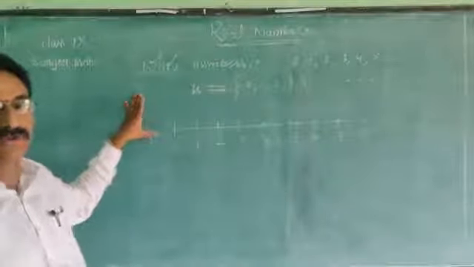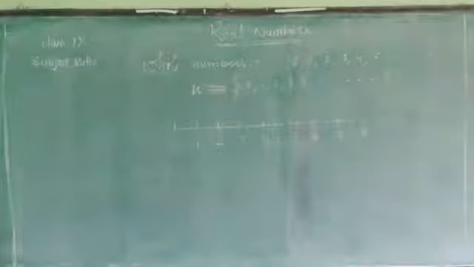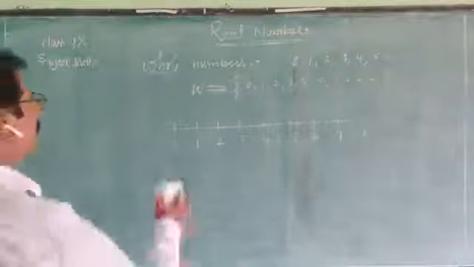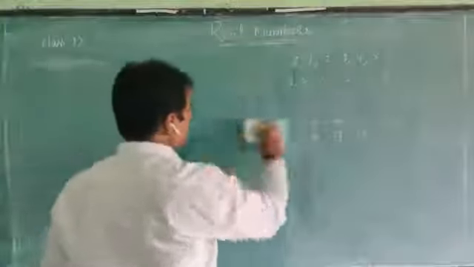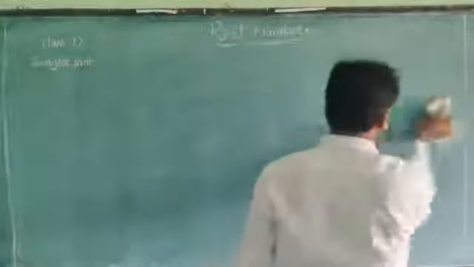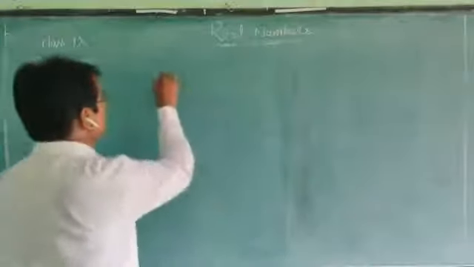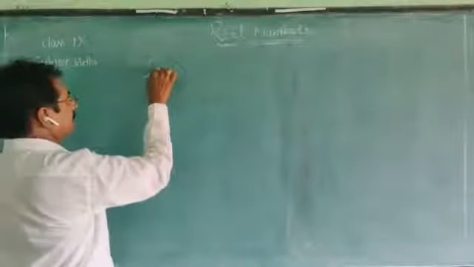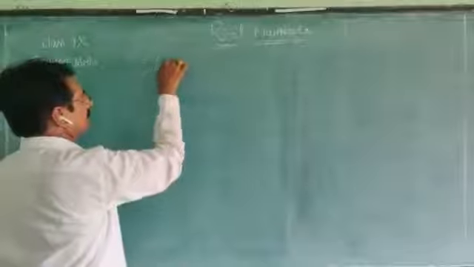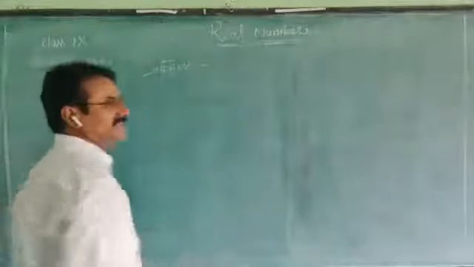Do you understand the whole numbers line? Next we are going to one more set. What's the next set? Integers.